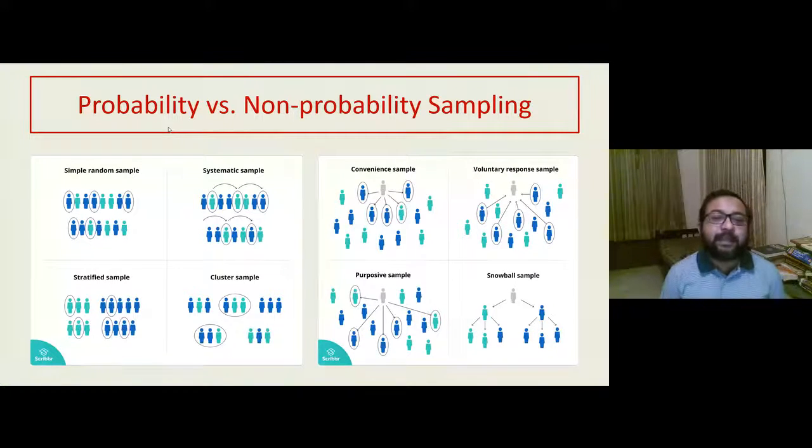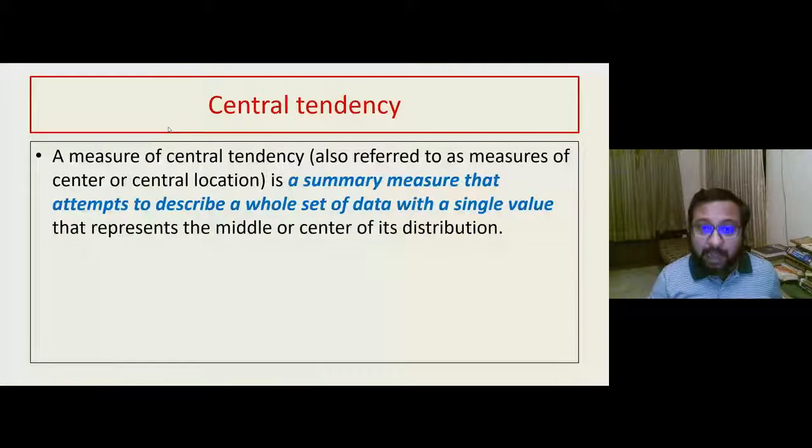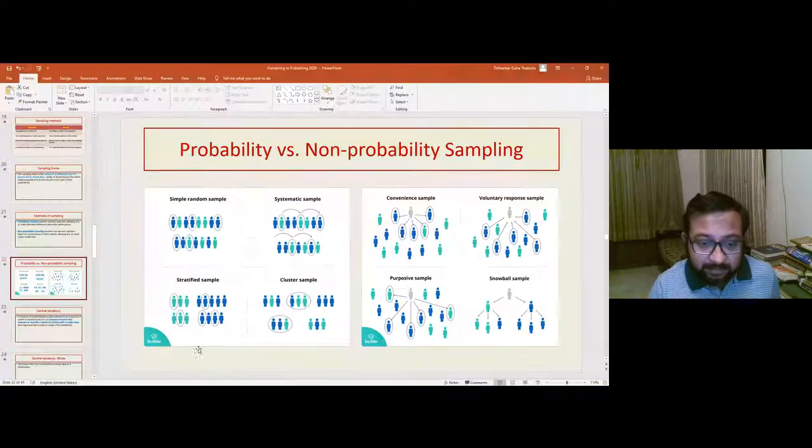Obviously, probability sampling is more accurate. It reduces the chances of error and increases the confidence limit. Non-probability sampling is less accurate, but it can sometimes be necessary because we do not have facilities for probability sampling. So I hope up to this things are clear to you. And if it is clear, please write Y or N.